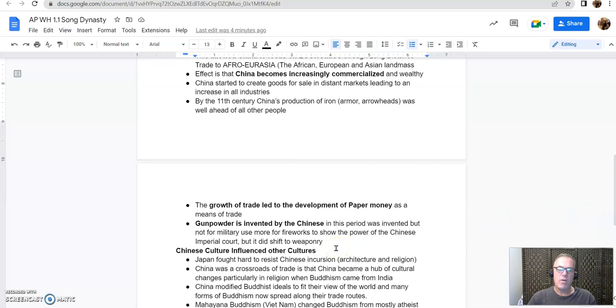So they're getting all these goods that they're sending, and they get so much that the Chinese start developing a system of banking using paper money. They're the first major use of paper money appearing in China. Gunpowder is invented by the Chinese. Now it's going to be used later on very effectively by the gunpowder empires of Central Asia and Eurasia, and then later Europe. But the Chinese do invent it first. The Mongols use gunpowder, particularly with cannon.